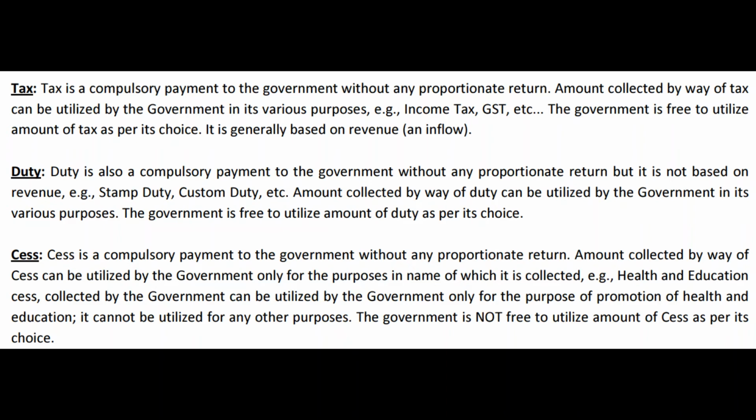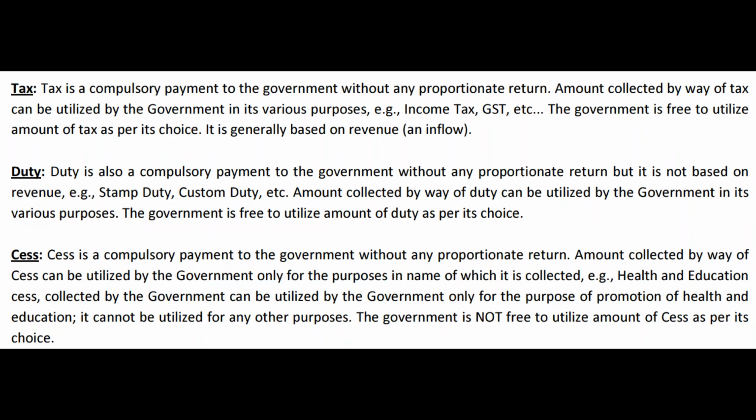But the only difference once again between tax, duty and cess is tax and duty on one part, cess on the other part. Just now as we observed, the tax and duty government can spend according to its choice. Cess the government cannot spend according to its choice. Means the cess has to be spent for the purposes for which it is collected. It is a very specific head for which a cess will be collected. So look at the definition or explanation of what is a cess.